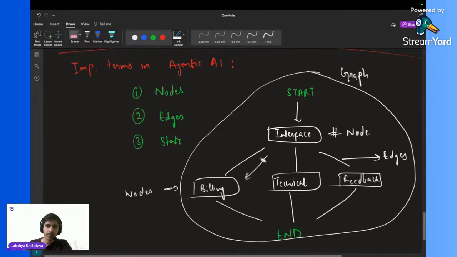All these AI agents, interface, billing, technical, feedback, are our nodes, and the flow goes through the edges, like the interface going to the billing node with the help of an edge.